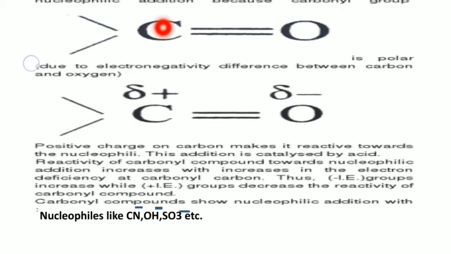So here are two possibilities for the formation of intermediates. If an electrophile attacks first, a carbonium ion can be formed.